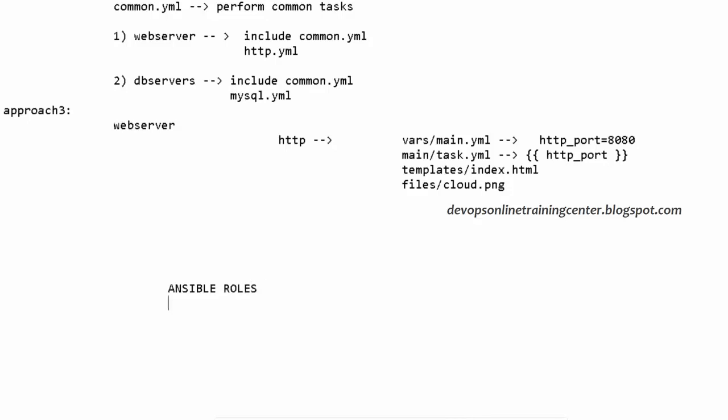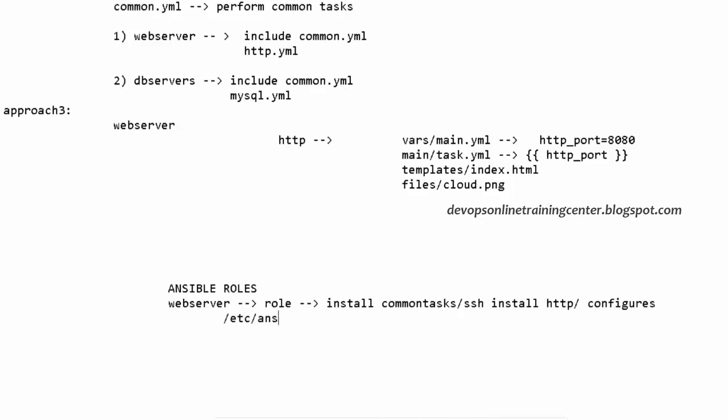This concept is called Ansible roles. What is it? We can define a role for a particular purpose. Let us say web server is a role. This will perform all the common tasks like SSH, and then it will also install HTTP, etc. Configures it. How does it configure it?